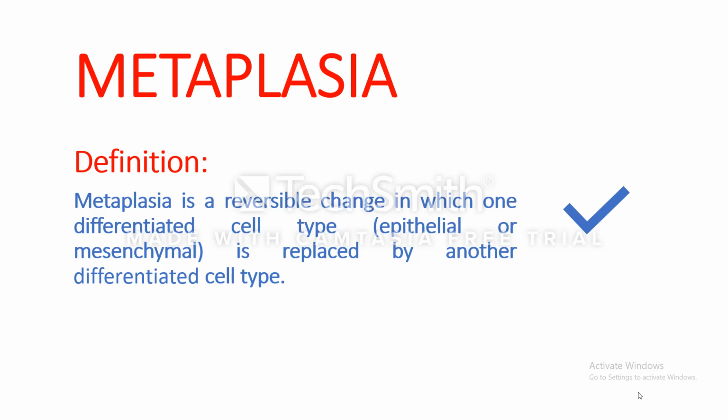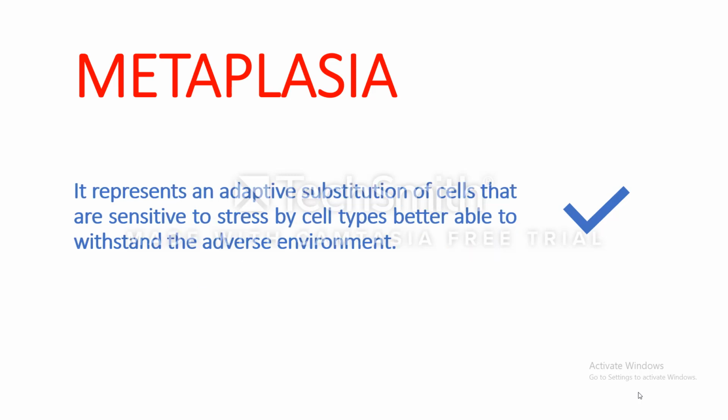So the cell may change, for example, from columnar epithelium to squamous epithelium, or from squamous to columnar, or from transitional to squamous. This represents an adaptive substitution of cells that are sensitive to stress by cell types better able to withstand the adverse environment.